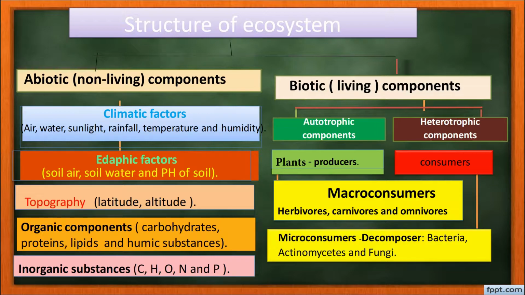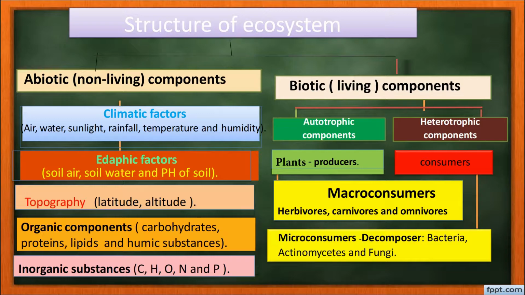Topography, in which latitude and altitude a particular region or ecosystem lies, and organic components such as carbohydrates, proteins, lipids, humic substances also become a part of the abiotic component of ecosystem, and inorganic substances like carbon, hydrogen, oxygen, nitrogen, phosphorus all become the non-living or abiotic components of the ecosystem.